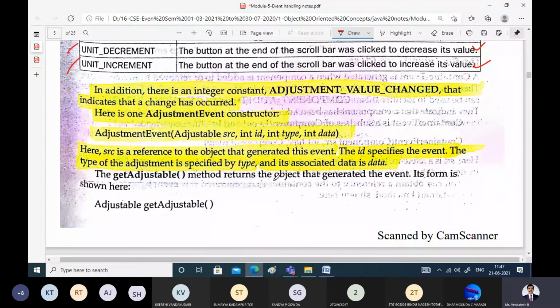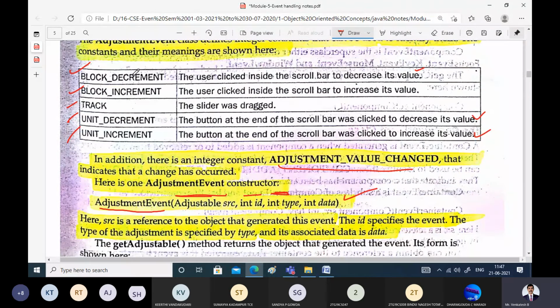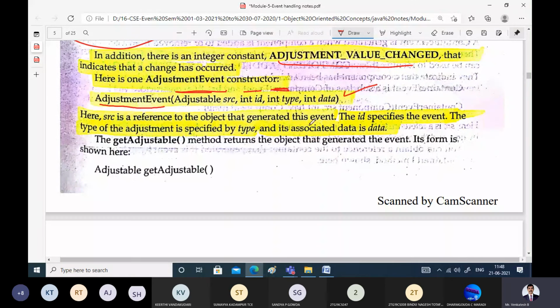Yes, the corresponding constructor for this is adjustment value change. That is, what particular adjustment has taken place. So this is one adjustment event. The adjustment event constructor has one standard format. What is that? The source which has generated the event, obviously the scroll bar in this case, the ID of that particular source, and the type of event. What type of event has occurred among these five types, and the specific data associated with it is present in the data part.